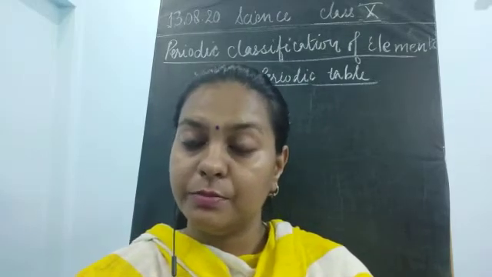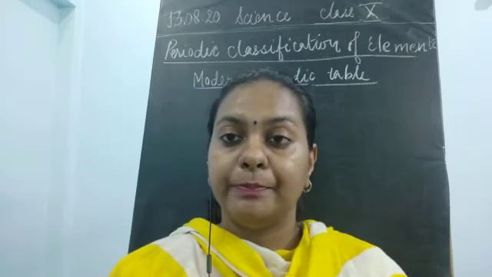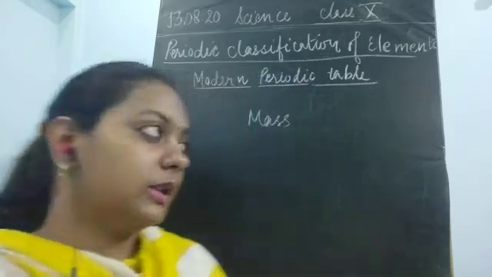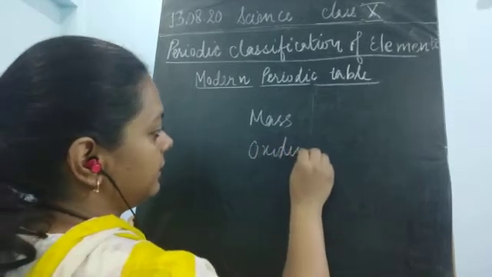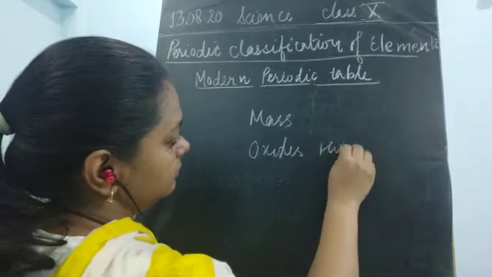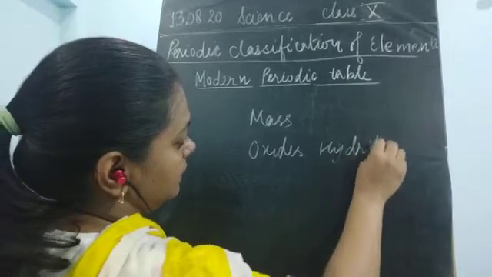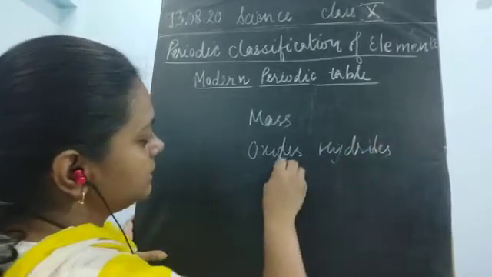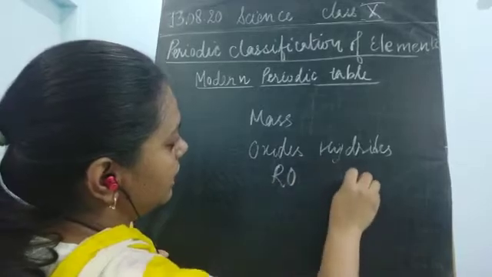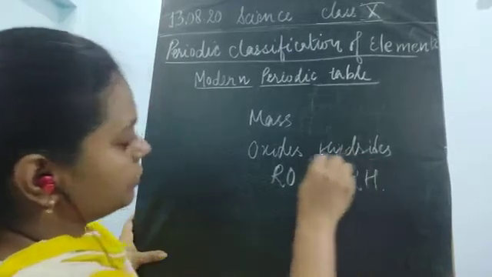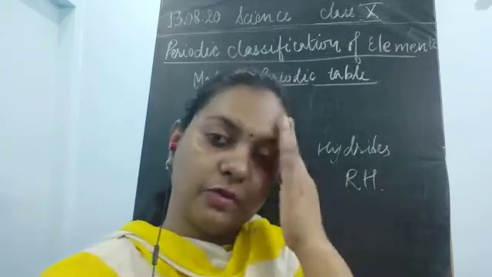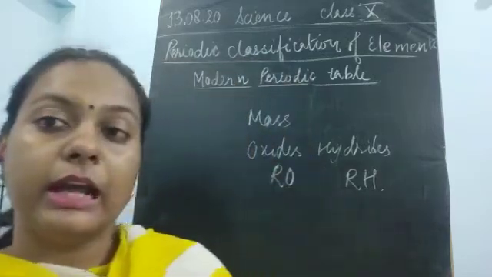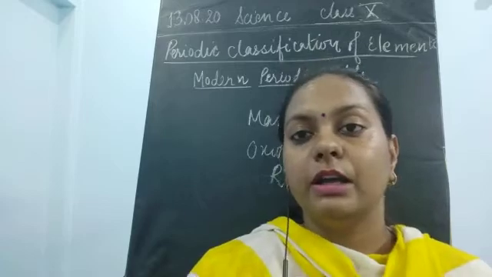So he gave the position on the basis of reactivity with oxygen and hydrogen, that is, oxides and hydrides, RO and RH.